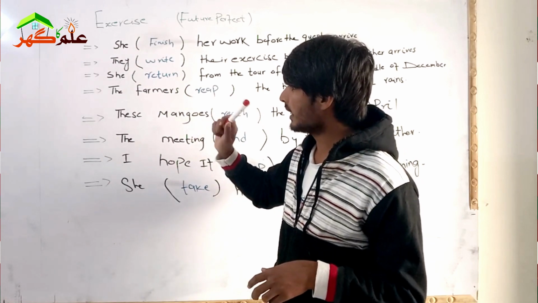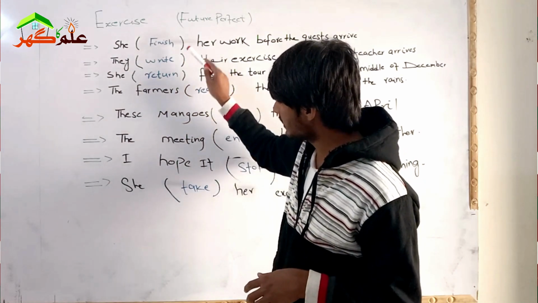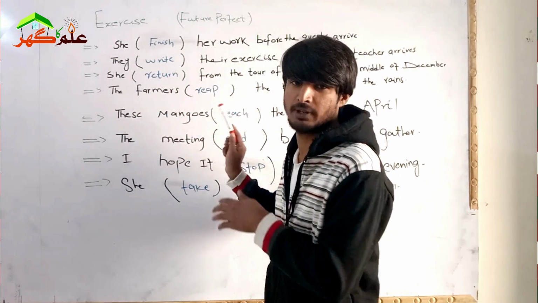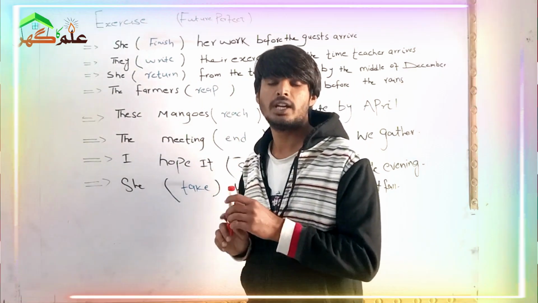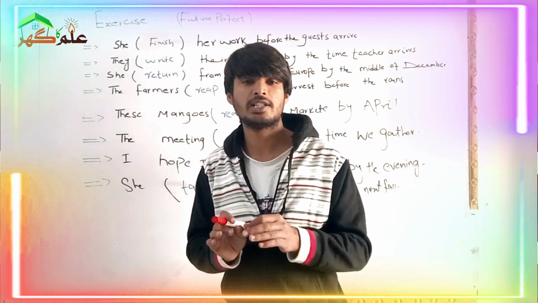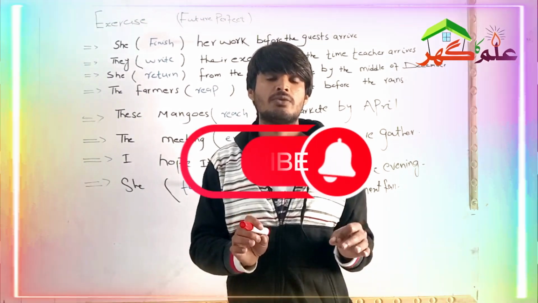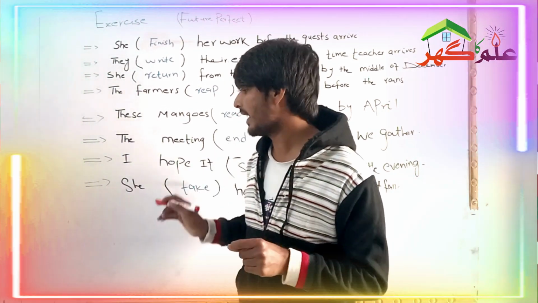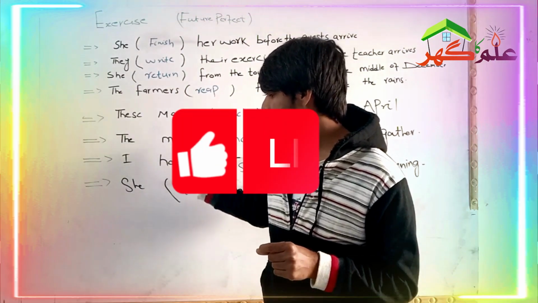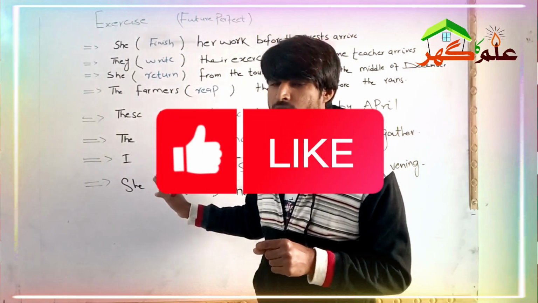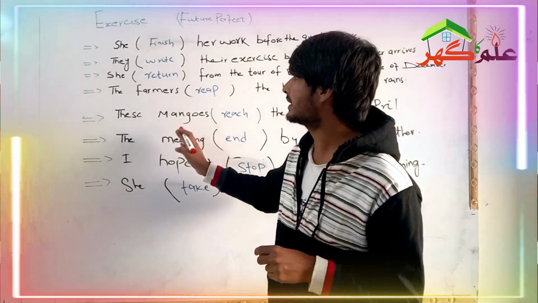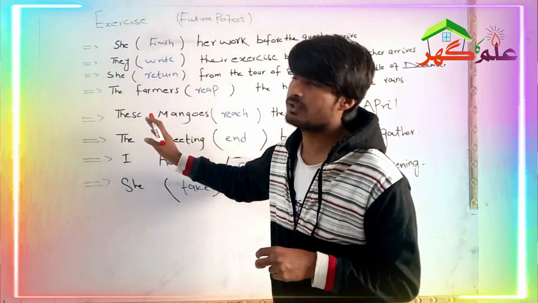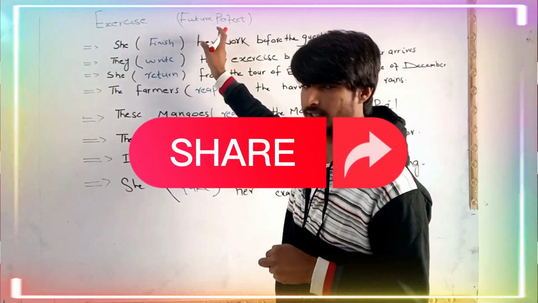Almost all these sentences will be solved with the help of the same tense. In your exercise it is mentioned that you have to use future perfect continuous or future perfect tense. What I have noticed is that all the sentences here use future perfect tense.